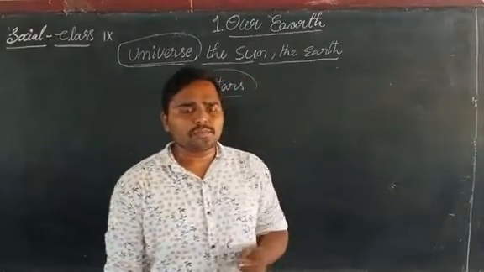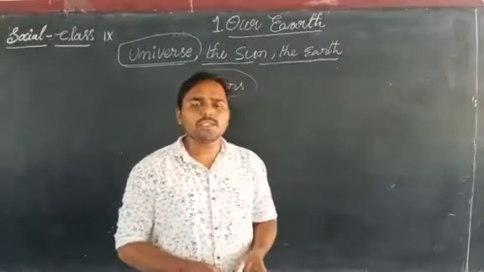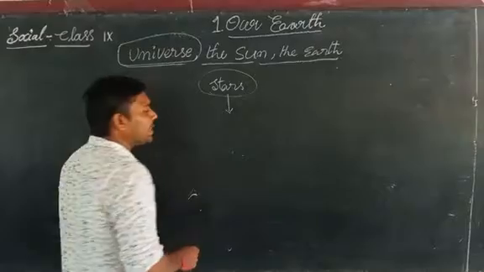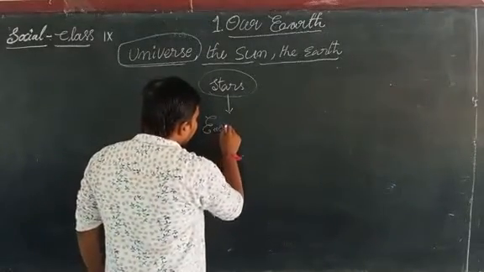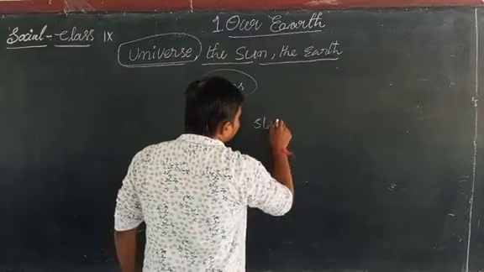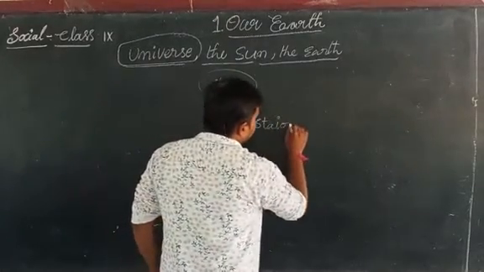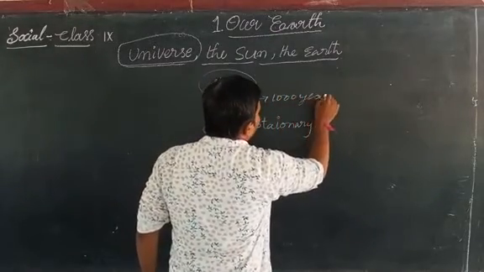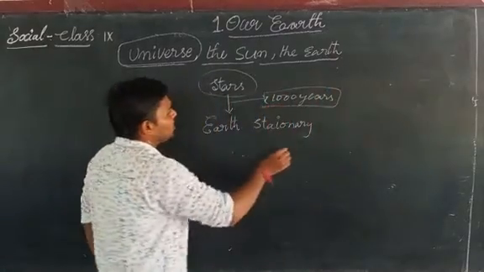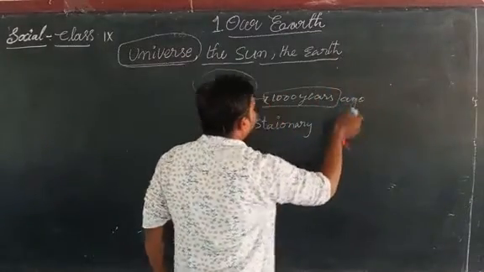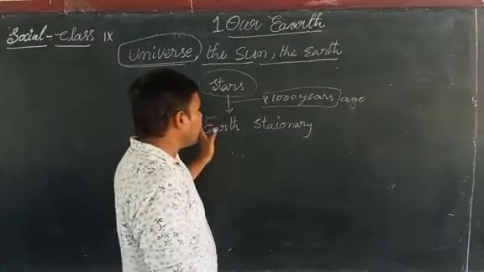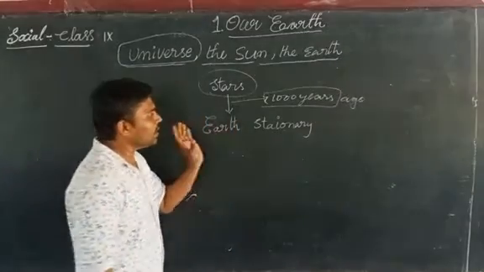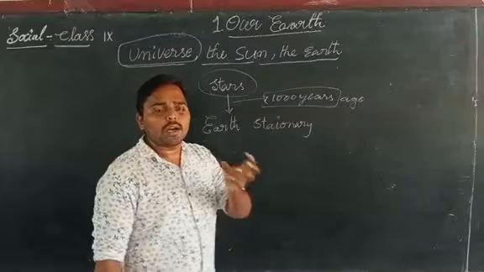After a long time, about 1000 years ago, people concluded that our Earth is a stationary point. Stationary means a constant body. 1000 years ago, people thought that the Earth is the stationary body and the middle of the whole universe.